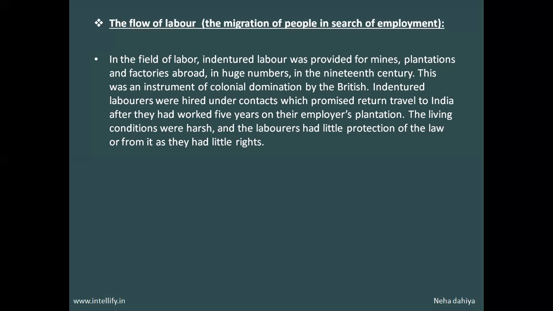The conditions were very bitter, and the laborers had little protection of law, so they couldn't help it. They had to complete the contract, otherwise all the work would become vain. They would not be paid for the work, so they had to complete it. They had little protection of their rights.